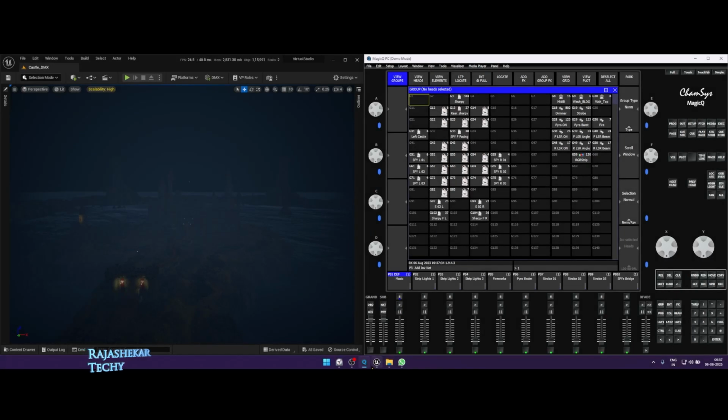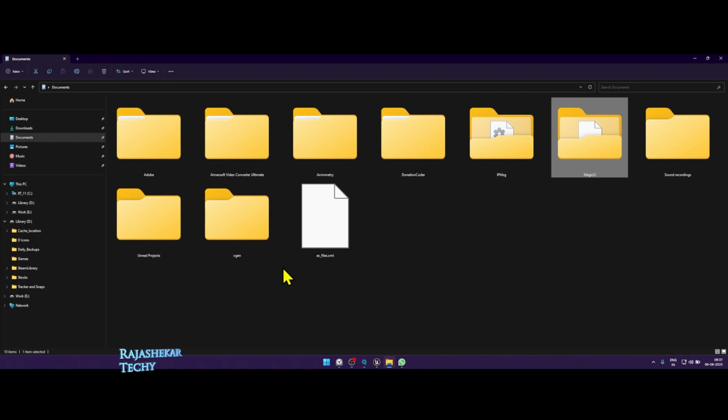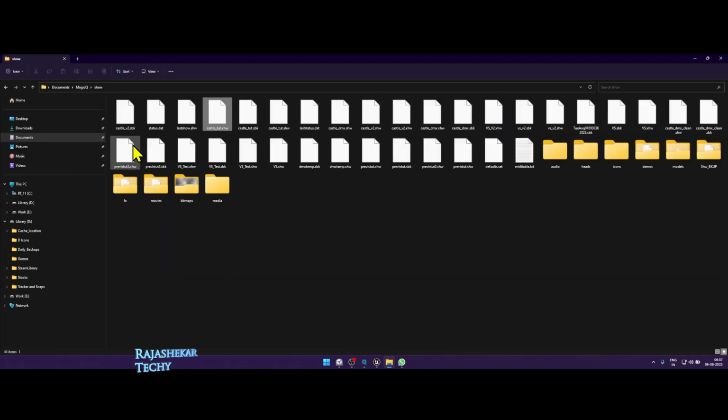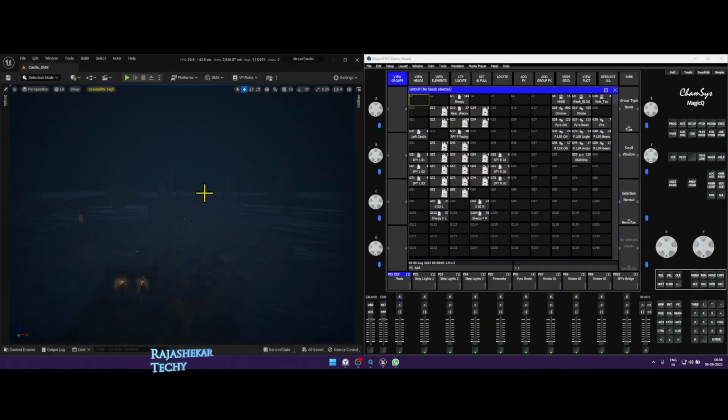Here's a quick tip on using my version 2 of Castle DMX Template. As soon as you download it, make a copy of it and place the Chamsys show file in your documents, Magic Q, show, and the show file would be Castle version2.show. Run the Unreal Engine map, load the Chamsys show file.